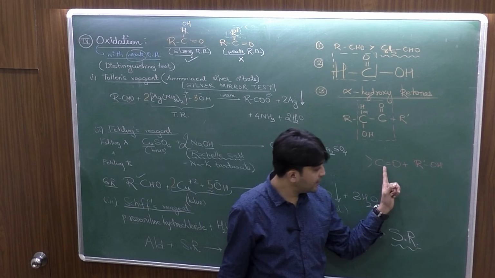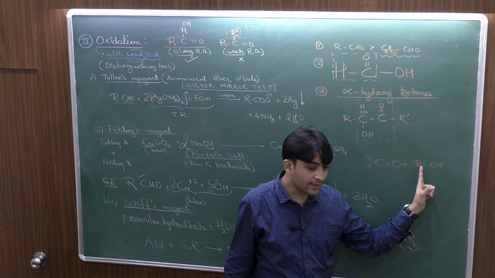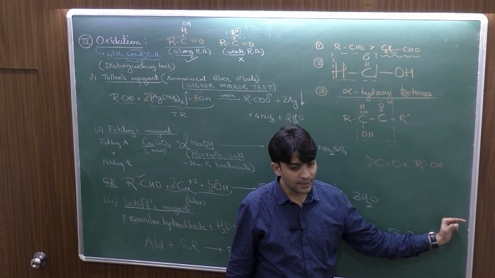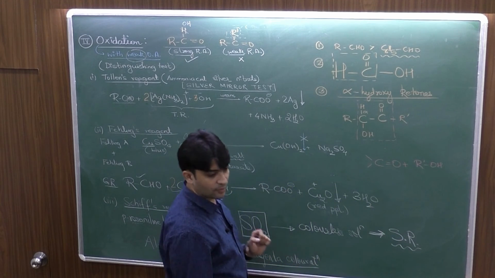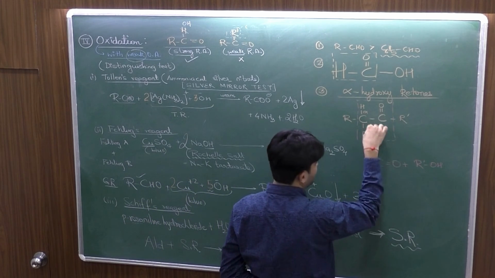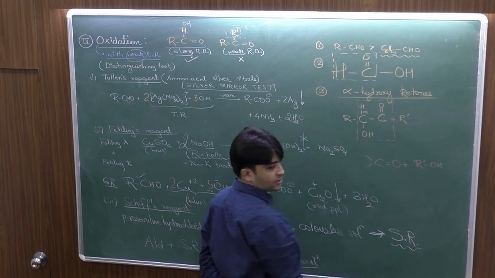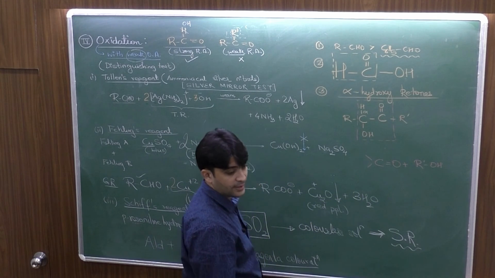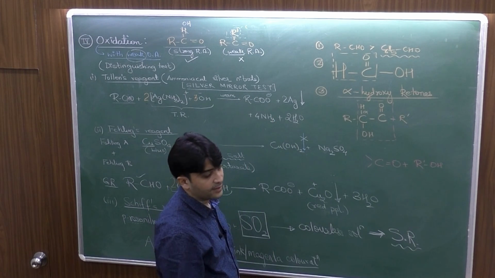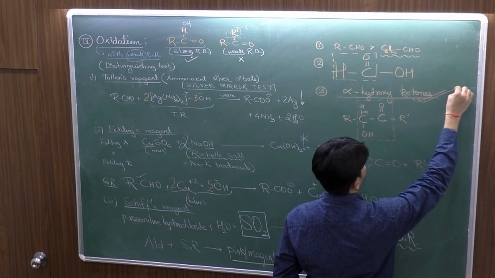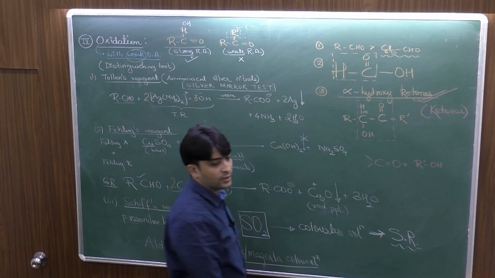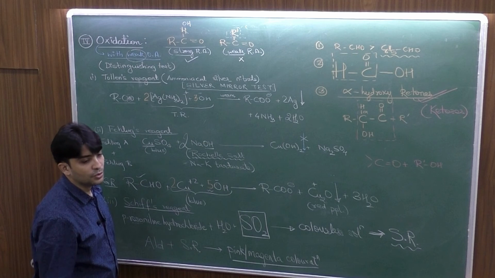If you remember, carbonyl reacted with the alcohol in presence of dry HCl to form acetal, or rather first hemiacetal in the first step and acetal in the next step, the same concept we have already applied in biomolecules. What happens? When carbonyl and OH are together within the molecule, it will undergo intramolecular reaction to form hemiacetal as the intermediate, and those hemiacetals will have the tendency to pass the Tollens and Fehling's. That's why alpha hydroxy ketones, ketoses from the biomolecules, were able to pass the Fehling's and Tollens and they were referred to as reducing sugars.